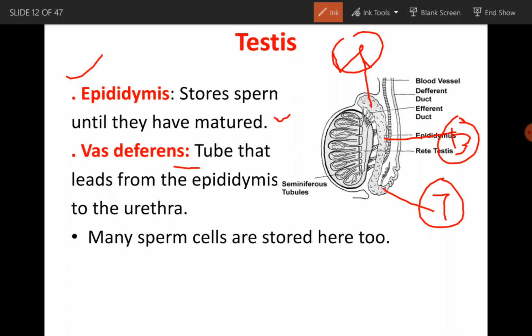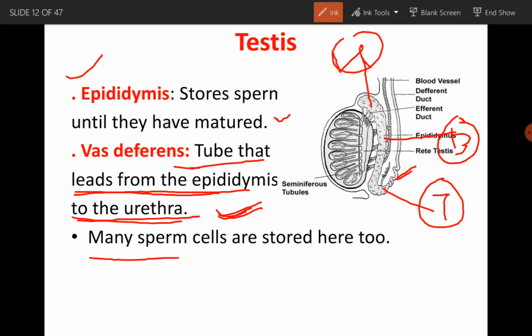Okay, and vas deferens. The structure present inside the epididymis, or we can say the rete testis, is called vas efferens, and the remaining part is called vas deferens, the tube that leads from the epididymis to the urethra. This particular tube is called vas deferens, and this vas deferens is responsible for transfer of sperms from epididymis to the urethra.